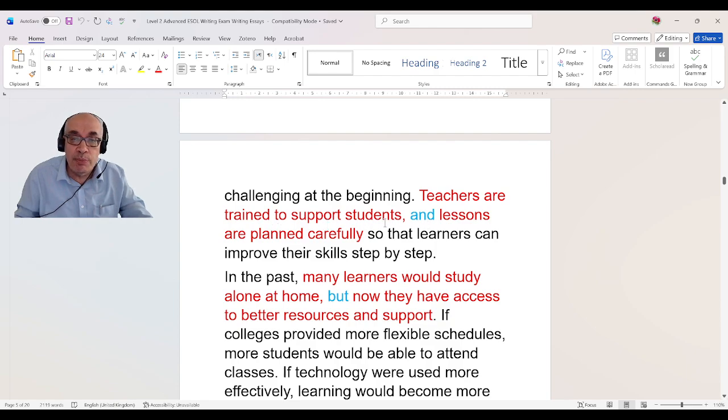This is another compound sentence and I'm using and to join two simple sentences. Teachers are trained to support students and lessons are planned carefully. Again, this is a compound sentence and I'm using and to join two sentences. So far I've used 3 compound sentences in this essay. Many learners would study alone at home, but now they have access to better resources and support. So here I'm using a conjunction, which is but, to join 2 sentences. This means I've used 4 compound sentences in this essay.